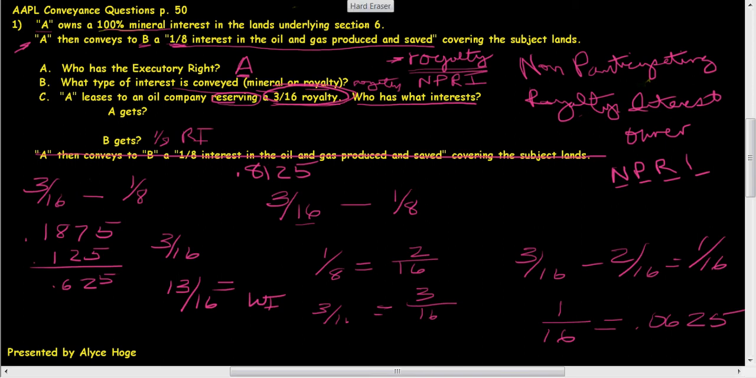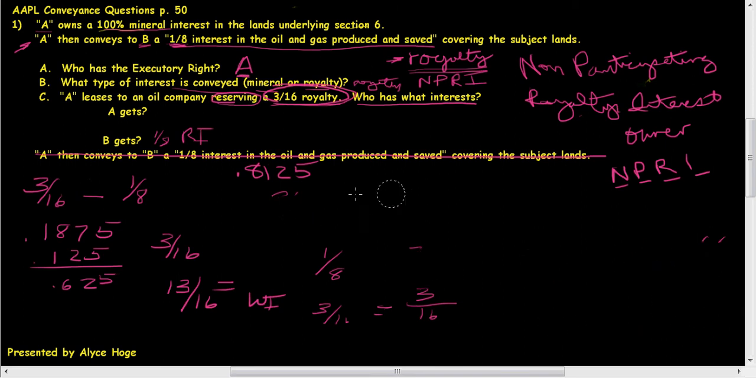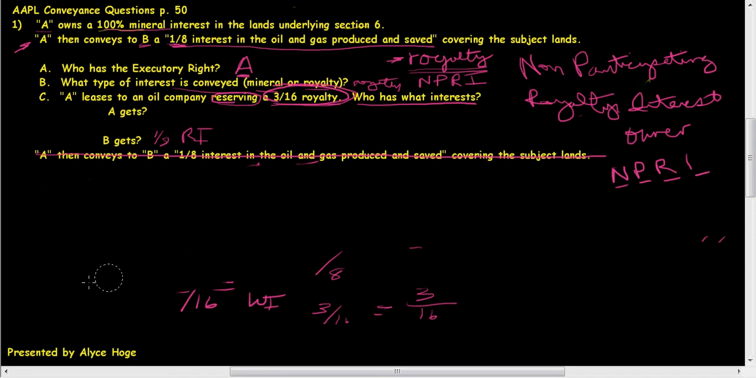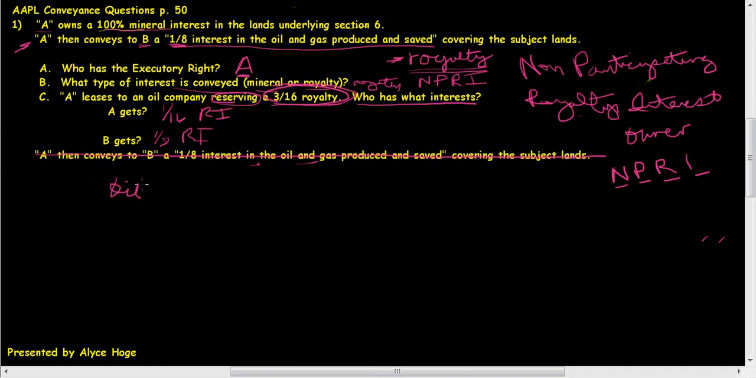Okay, so if I erase all my scribbles up here, you'll see that A is going to get a 1/16. B is going to get a 1/8 royalty, and then the oil company is going to get 0.8125 or 13/16 working interest. Okay, so I just wanted to go over that with you in your AAPL manual on page 50.